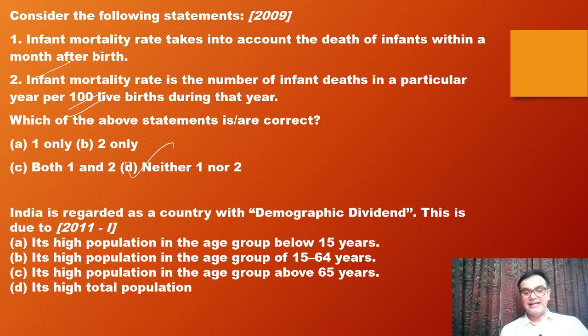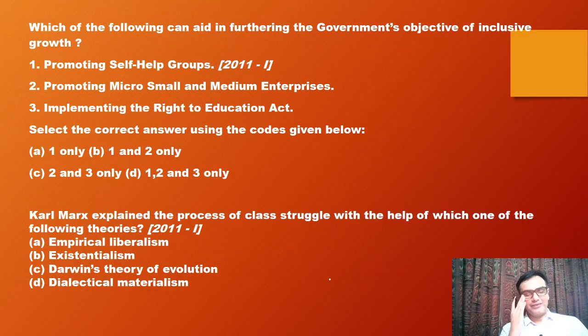Next question. India is regarded as a country with demographic dividend. This is due to high population in the age group of 15 to 64 years. See, this demographic dividend is again a very important topic in the growth and development aspect. Generally, they ask about this particular age aspect only. Okay. And what is this demographic dividend? How can it be earned? You already have studied it in your economy classes.